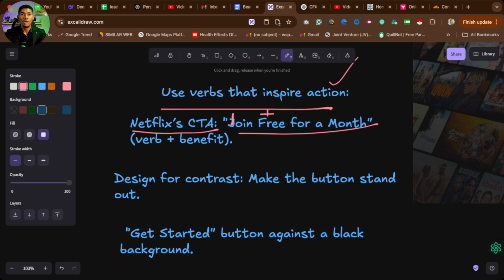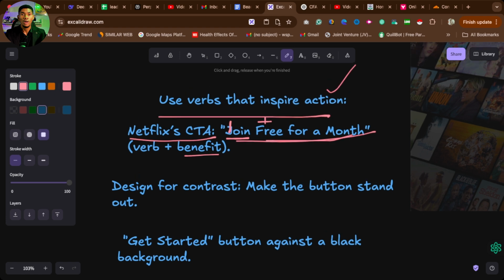What are they telling you? They are telling you to join. This is the verb here, to join us. But again, we are not telling you just to join like that. We are saying free for a month. They even add benefit. If you want to have a long call to action, you go with this. Verb plus benefit. This will inspire action, because the person will be like, oh, after all, it's free. And they say I should join to enjoy movies that I love, right?